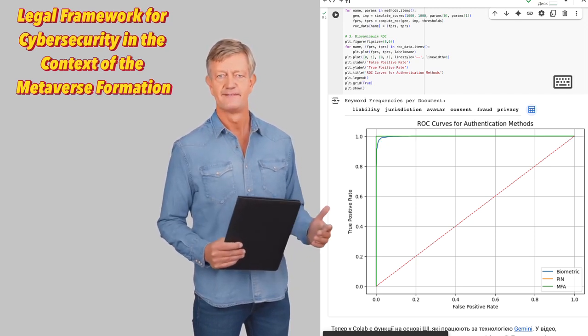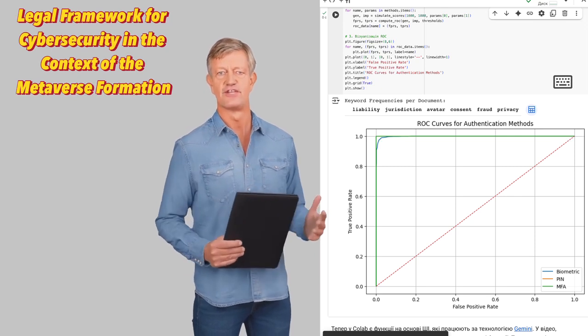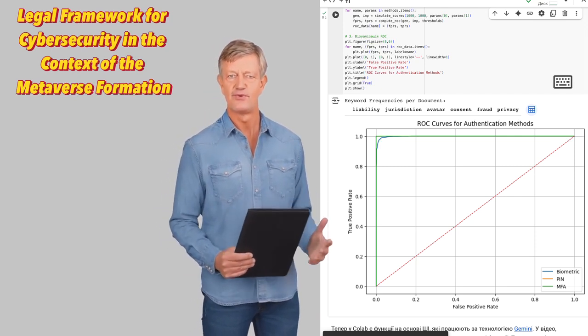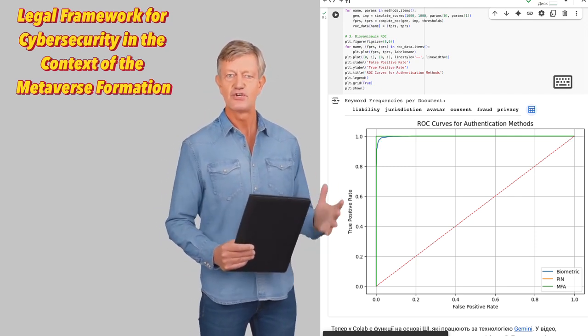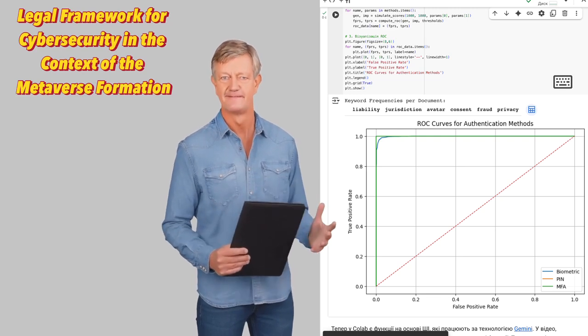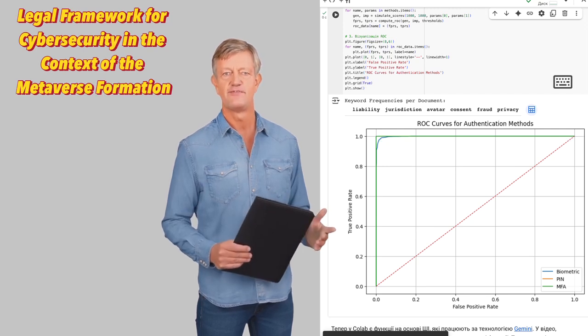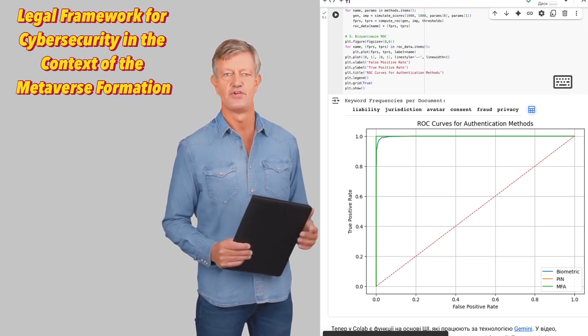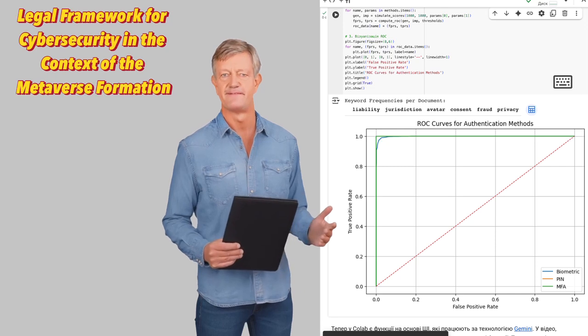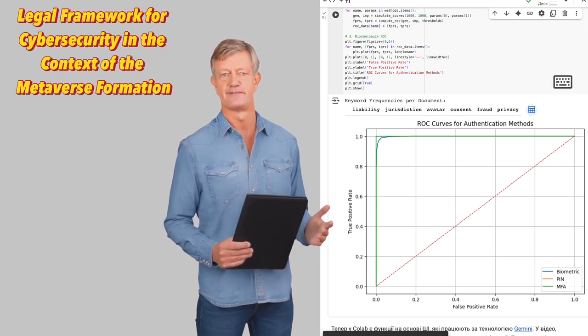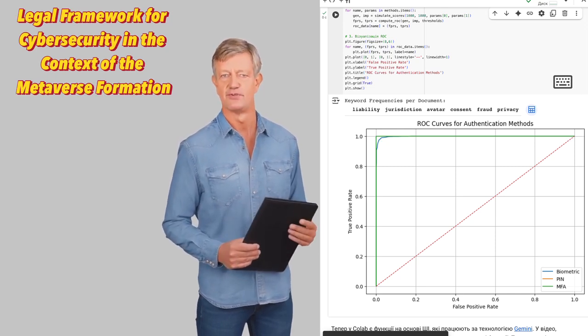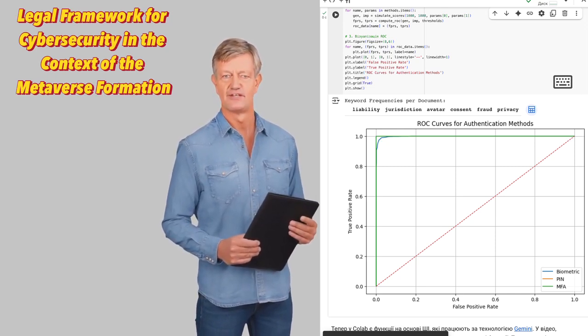In summary, this experiment bridges legal linguistics and machine-driven simulations to provide a multi-dimensional perspective on digital identity assurance in the metaverse. It demonstrates how both semantic data and statistical modeling can inform policy recommendations for secure, ethically governed virtual ecosystems. Thank you for your attention. And now, let's proceed to interpret the policy implications of these results in the next session.